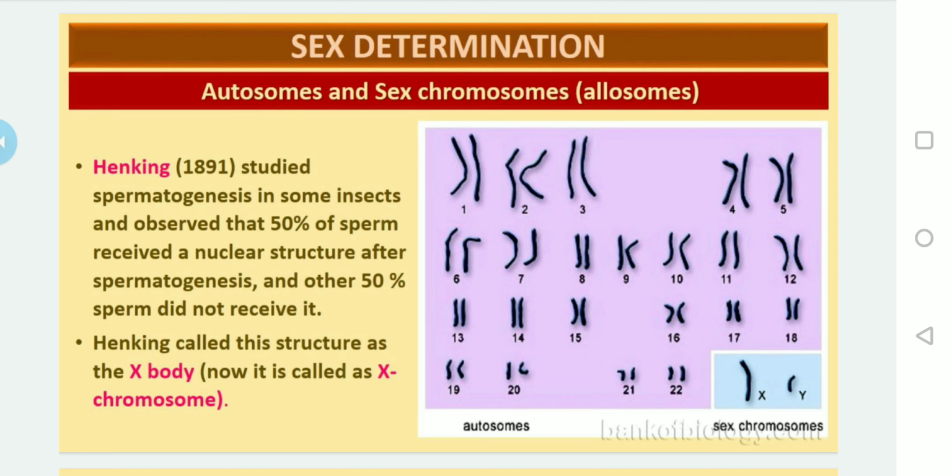He observed that 50% of the sperms received this specific structure, whereas 50% of the sperms did not receive it. Henking gave the name X body to this, because in the beginning he did not know exactly what it was. The X body of Henking was later named the X chromosome. This is how the research on sex determination began.